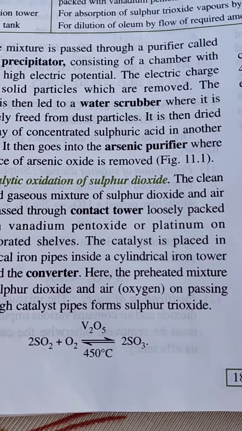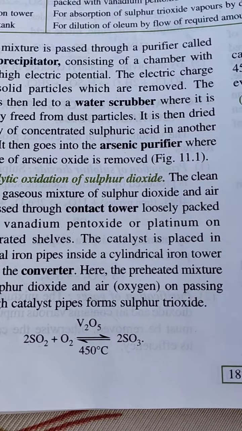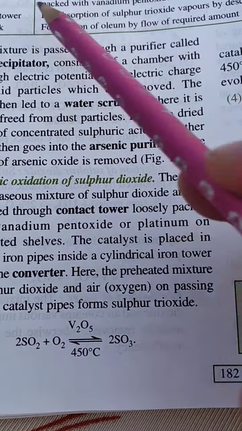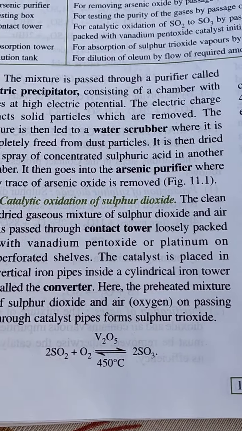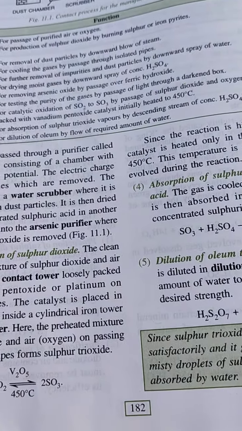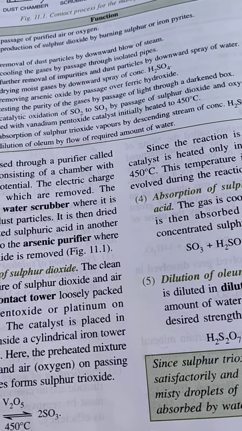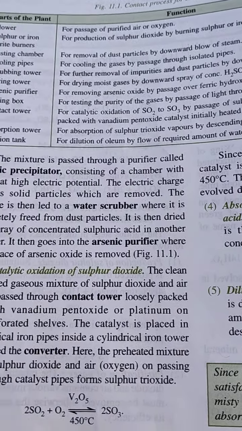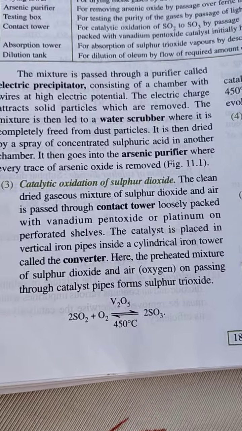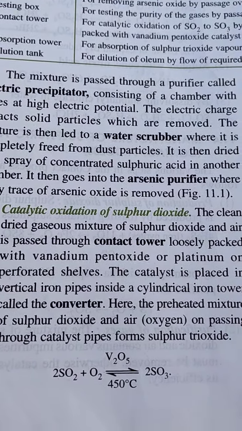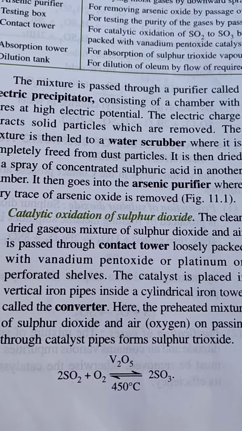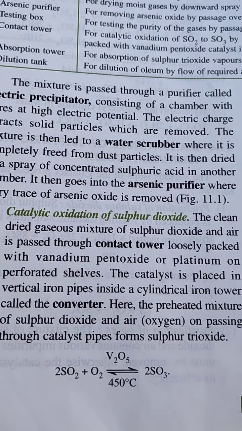So we don't need to learn how the purification is done. We have to learn why the purification is done. Purification is done because if we do not purify the gas, that is SO2, the vanadium pentaoxide catalyst gets destroyed or poisoned, due to which the further reaction will not proceed.